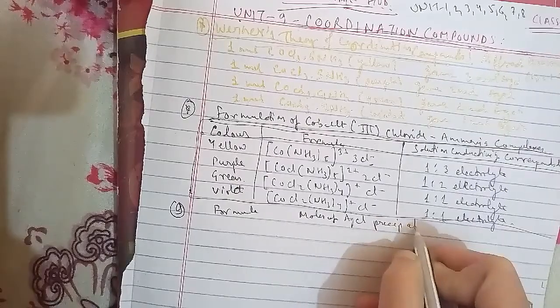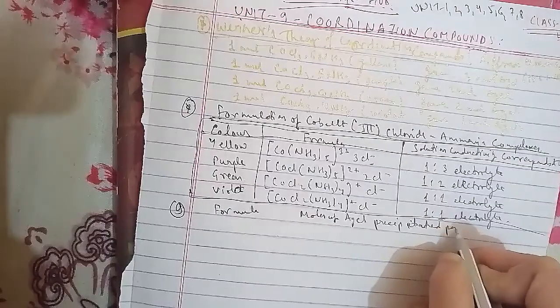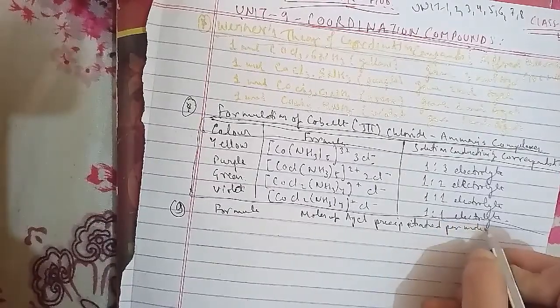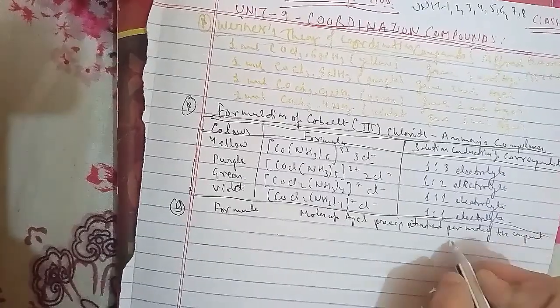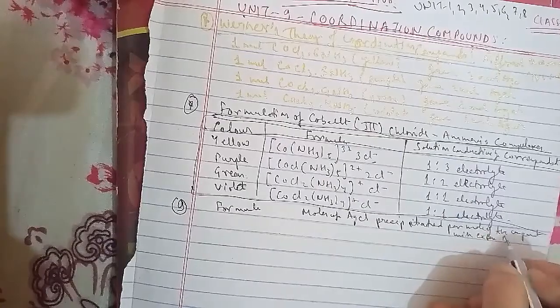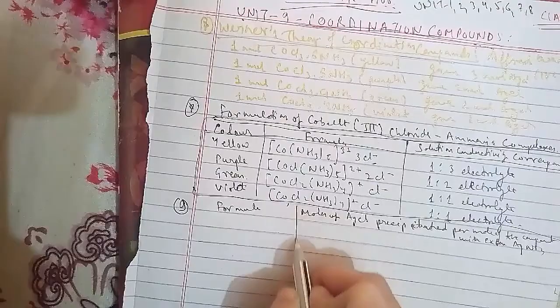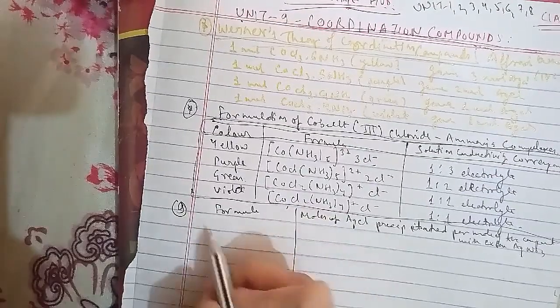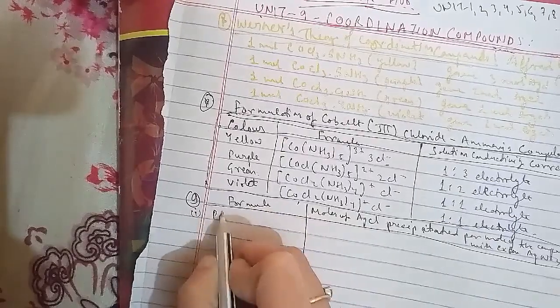Fourth is CoCl3.4NH3, and the fifth is PtCl2.2NH3. So the moles of AgCl that precipitated per mole of the compound with excess AgNO3 are 2, 2, 0, 1, 0 here. Okay, for the same that has been representing.